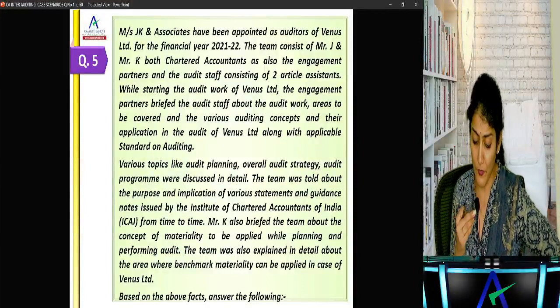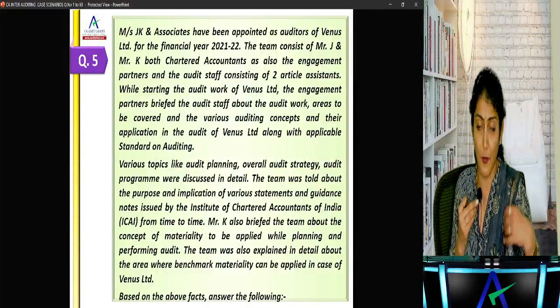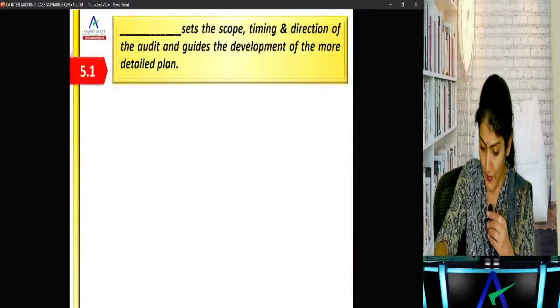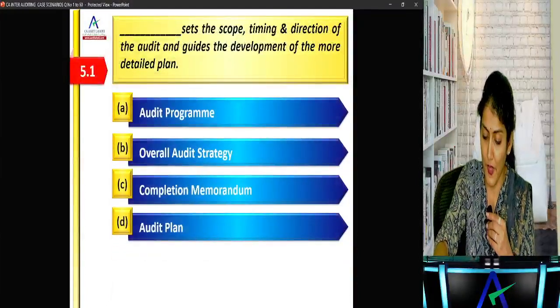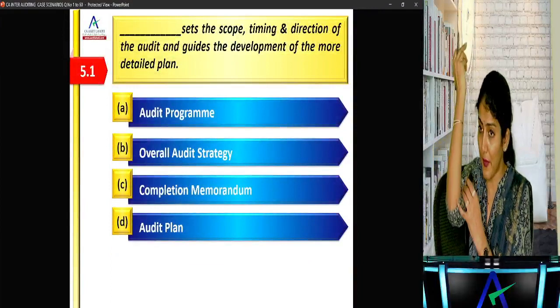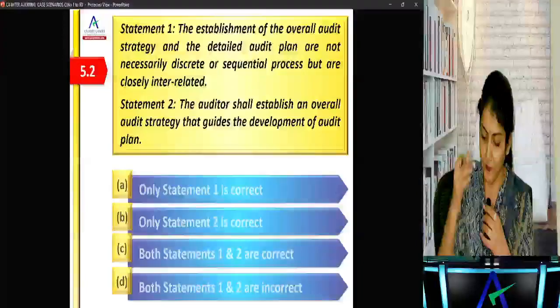K also briefed the team about the concept of materiality. The team was also explained in detail about the area where benchmark materiality can be applied in case of Venus. Okay, that sets the scope, timing, and direction of the audit that guides the development of the more detailed audit plan, the overall audit strategy. Okay, yes.